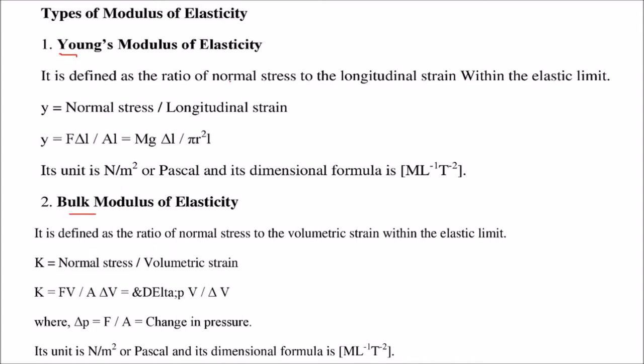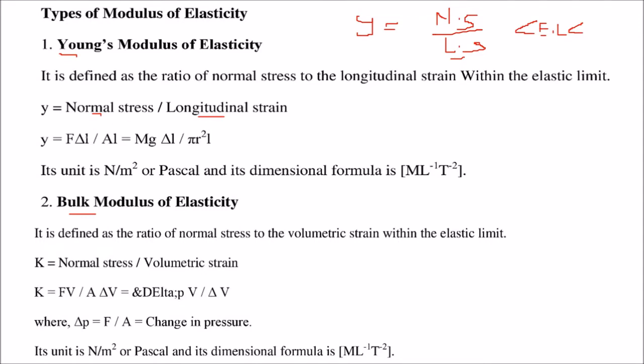So Young's modulus of elasticity, which is represented by Y, is the ratio of normal stress to the longitudinal strain, but this has to be within the elastic limit. So Y is given by normal stress divided by the longitudinal strain.